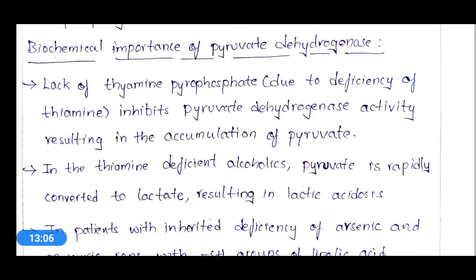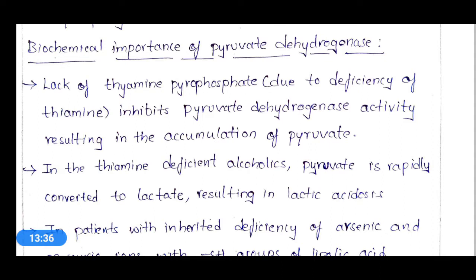Lack of thiamine pyrophosphate, which will be due to the deficiency of thiamine, inhibits pyruvate dehydrogenase activity, resulting in the accumulation of pyruvate. Okay, so thiamine pyrophosphate is a coenzyme or cofactor for the activity of pyruvate dehydrogenase.